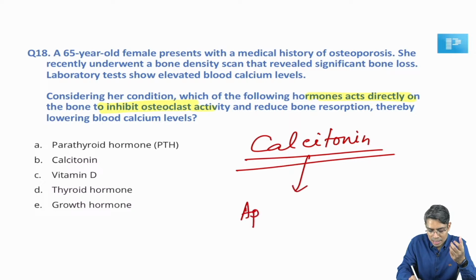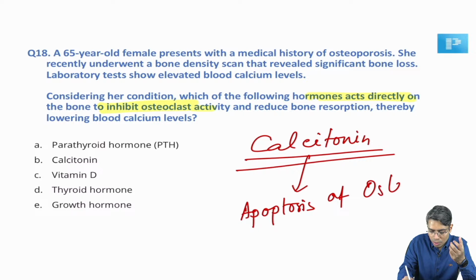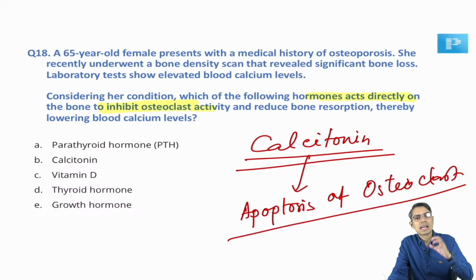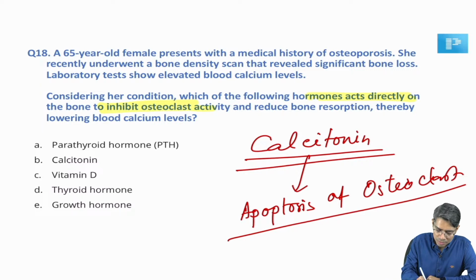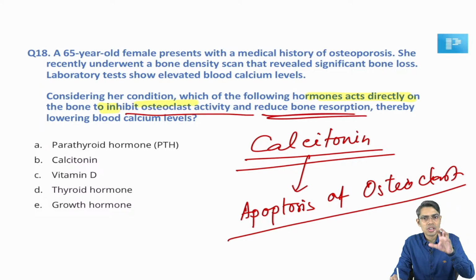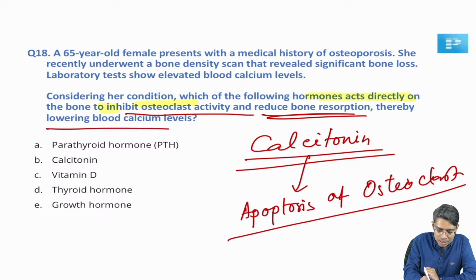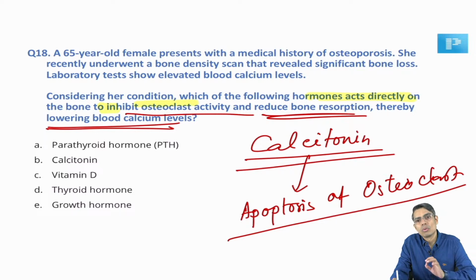Calcitonin causes apoptosis of osteoclast. This is the only thing that you have to remember. Calcitonin causes apoptosis of osteoclast, and because of the apoptosis of the osteoclast, what is going to happen? Bone resorption will be inhibited, and bone resorption inhibited means blood calcium will be lowered.